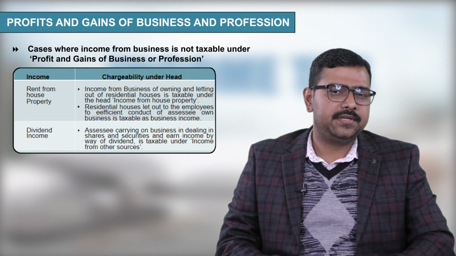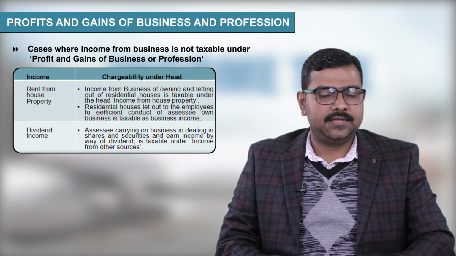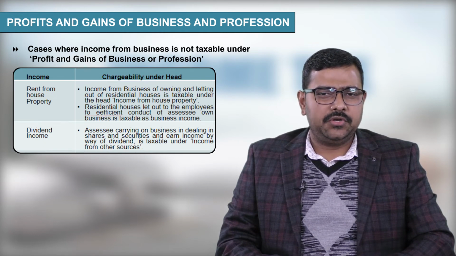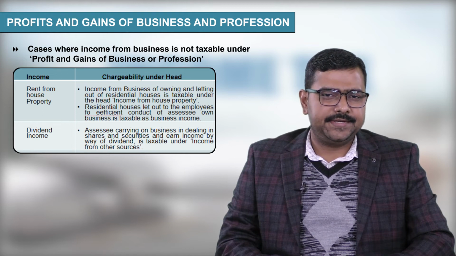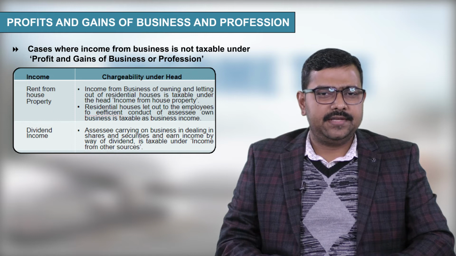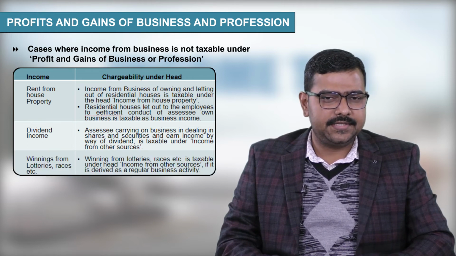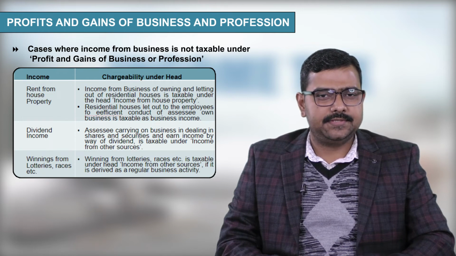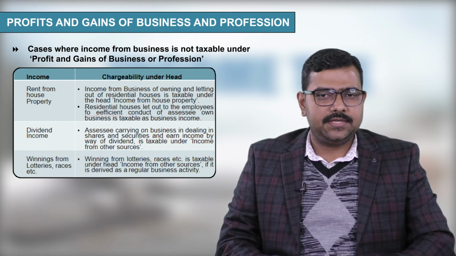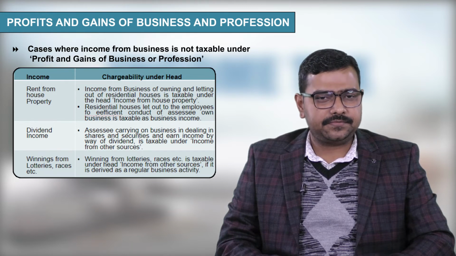Next is dividend income. So dividend income shall always be taxable under the head of other sources. So an SSE carrying on business in dealing in shares and securities and earning income by way of dividend is taxable under the head of other sources. Next, winning from lotteries, races, etc. So winning from lotteries, races, etc. is taxable under head income from other sources if it is derived as a regular business activity.